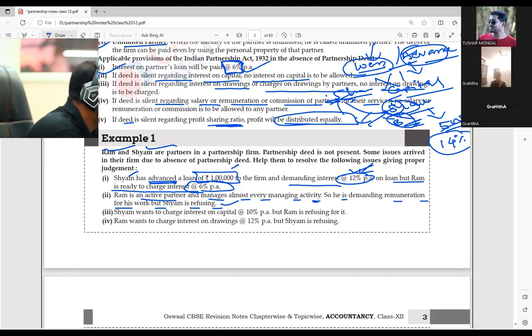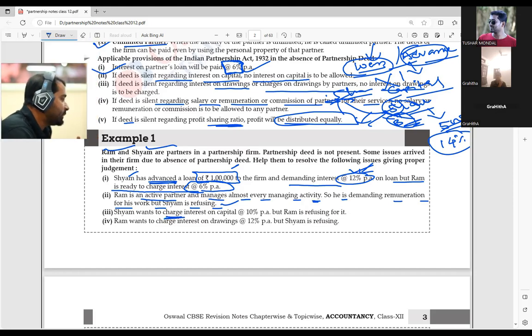Now Sham wants to charge interest on capital of 10% per annum, but Ram is refusing it. Sham is telling that my interest on capital should be 10%, and Ram is telling no, no interest on capital. So whose demand should be accepted?